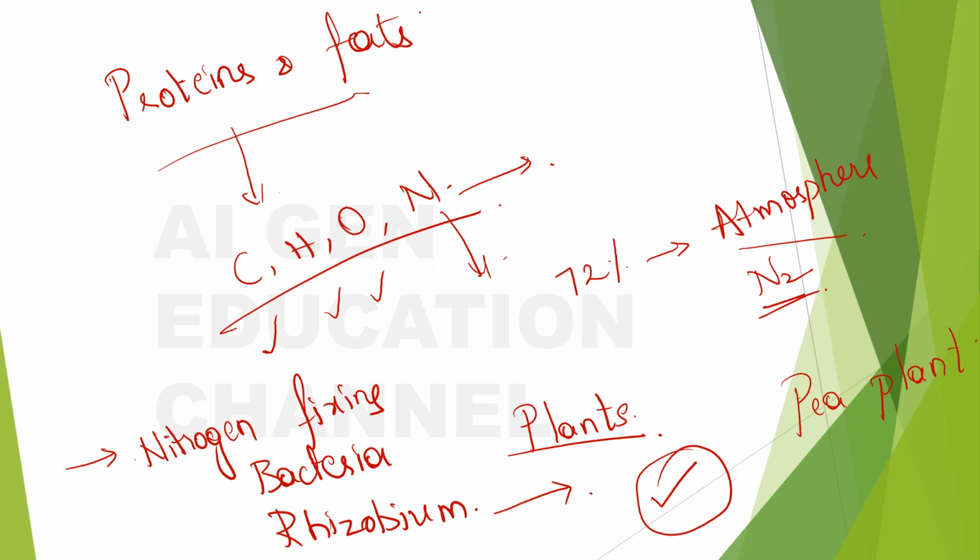Then how about the other plants? What will the other plants do? Where will they get the nitrogen from? For this, the farmers have to help the plants. What do the farmers do? The farmers will add nitrogen rich fertilizers. What is that? Fertilizers that are rich in nitrogen. With this, the plant will get its quota of nitrogen. Okay, fine. Now you know how a plant gets nitrogen.